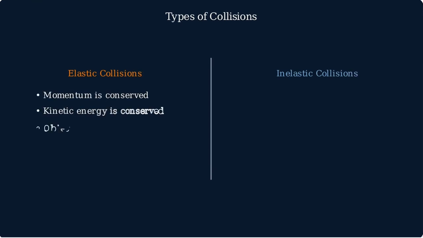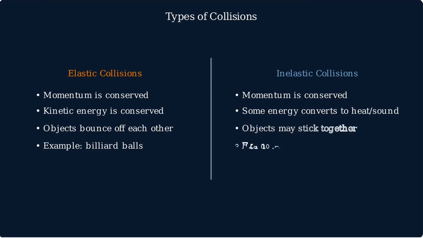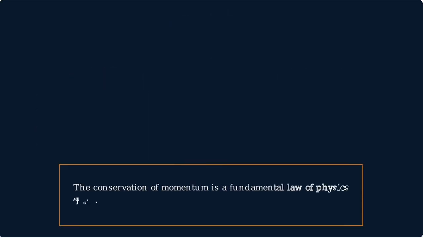In elastic collisions, both momentum and kinetic energy are conserved. Objects bounce off each other, like billiard balls. In inelastic collisions, only momentum is conserved, while some energy is converted to other forms like heat or sound. Car crashes are a common example. The conservation of momentum is a fundamental principle that applies to everything from subatomic particles to galaxies.